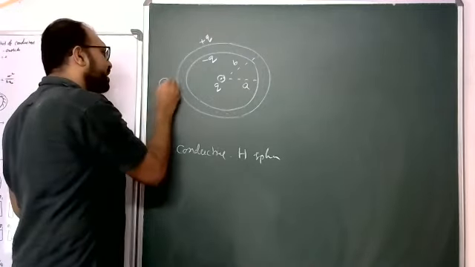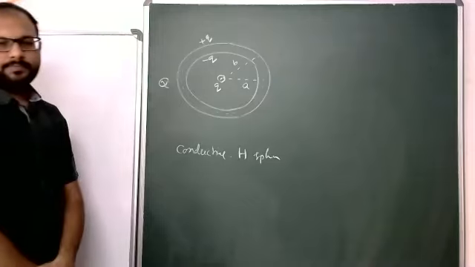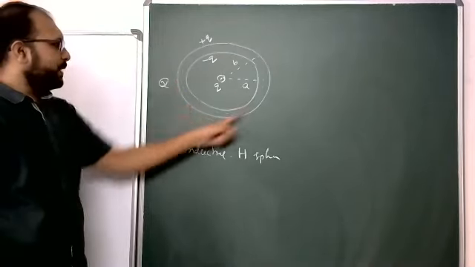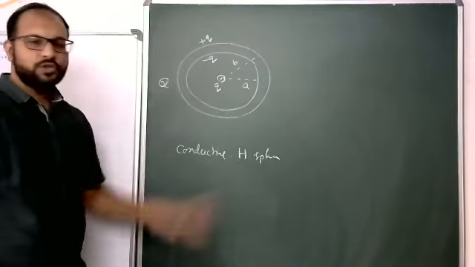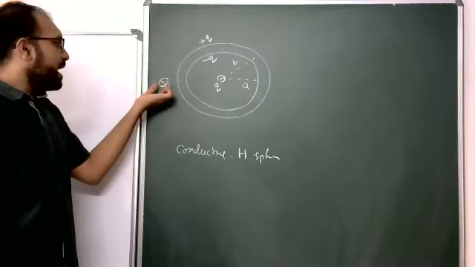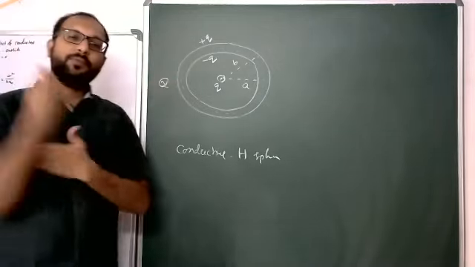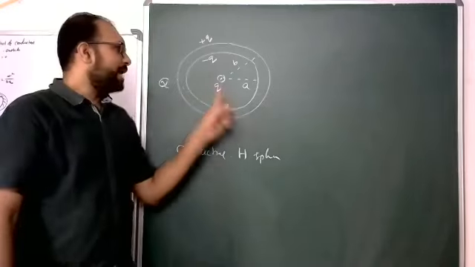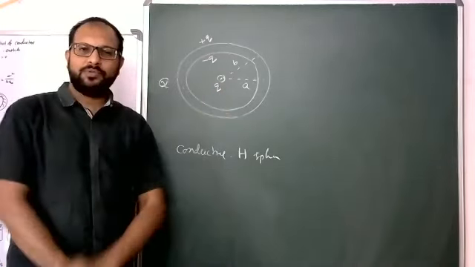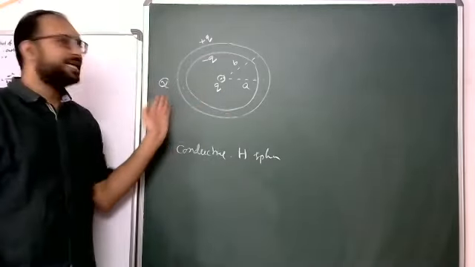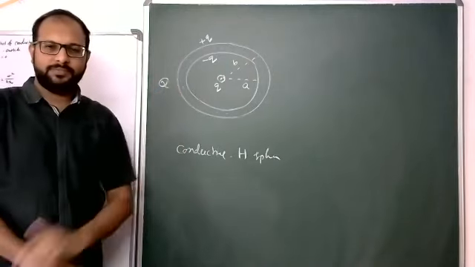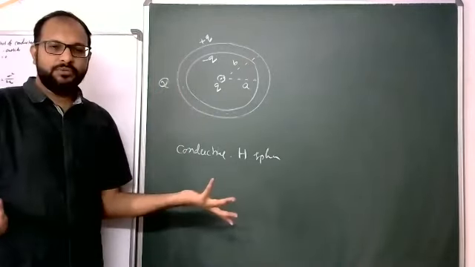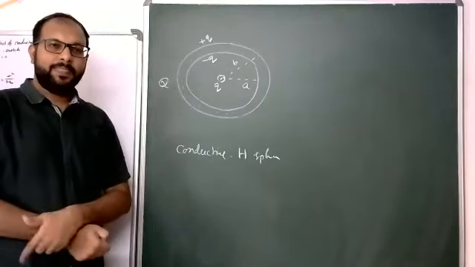Suppose here already plus Q is there on this conducting hollow sphere, capital Q charge already provided. At that time, this small q is not there. This plus Q, where does it reside? Only on the outer surface, no doubt. Inner surface 0. This is the previous first case.